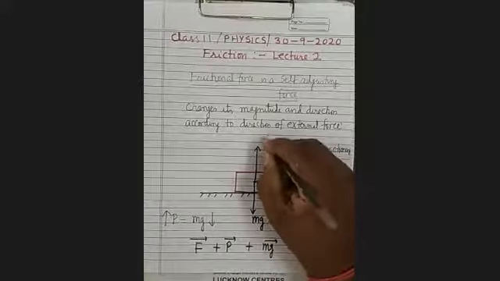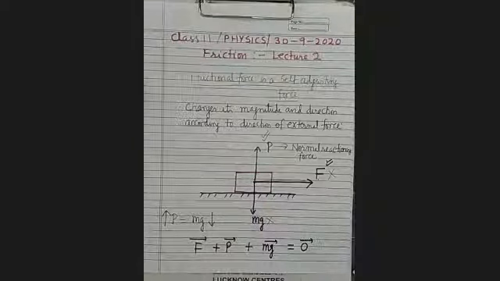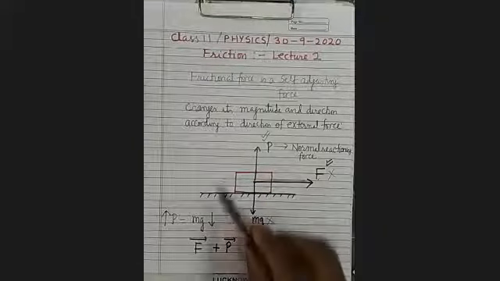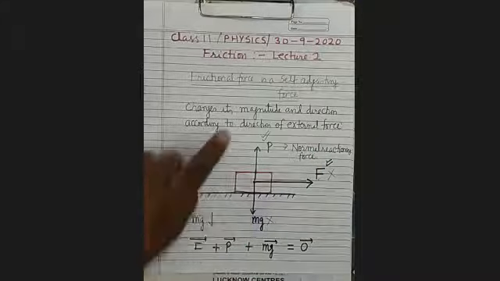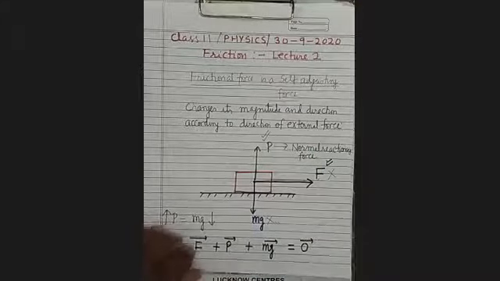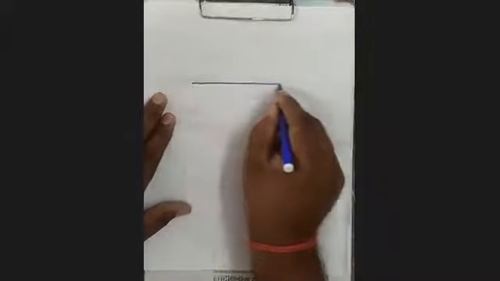The direction of this force will be changed, and now it will be inclined towards the left. Means if I show you, it will be like this. You see here, under the influence of the external force, what will be the direction of the force P?